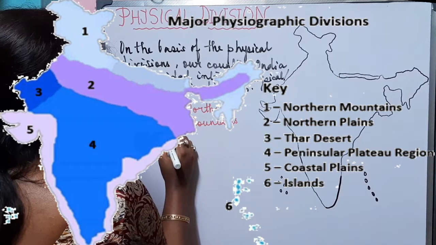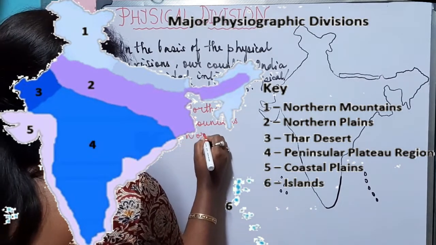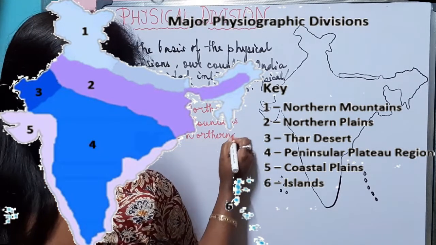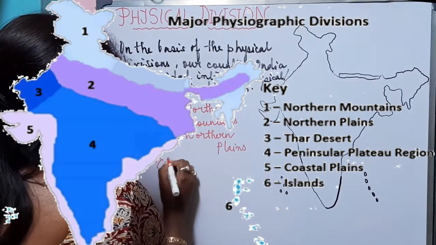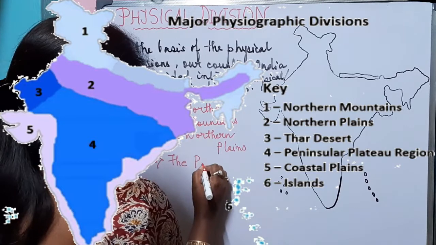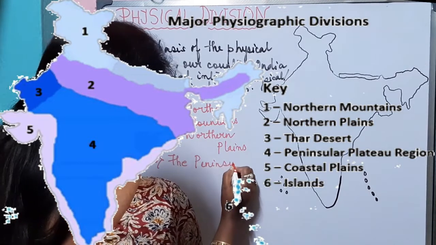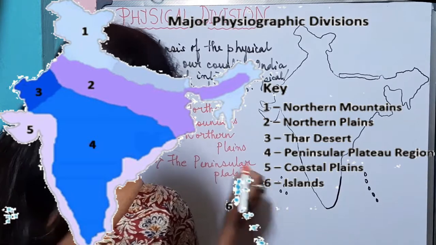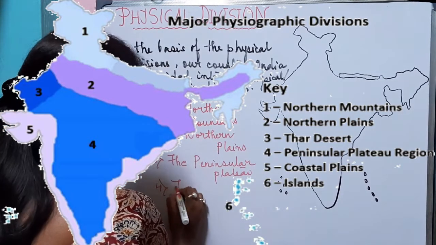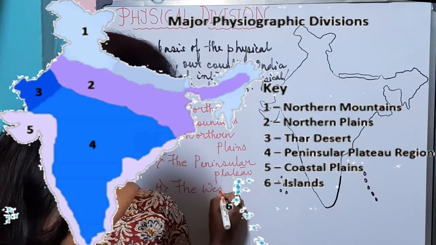Number 2, the northern plains. Number 3, the peninsular plateau. Number 4, the western desert.